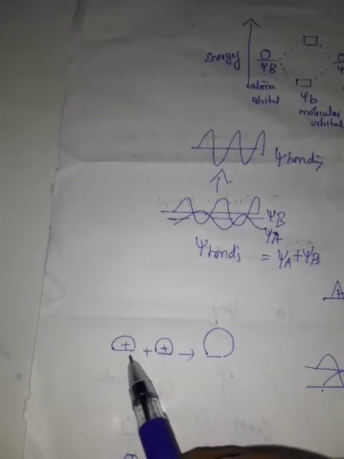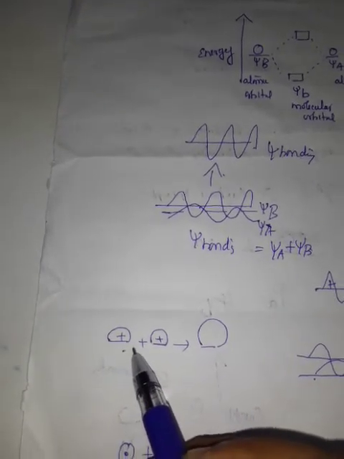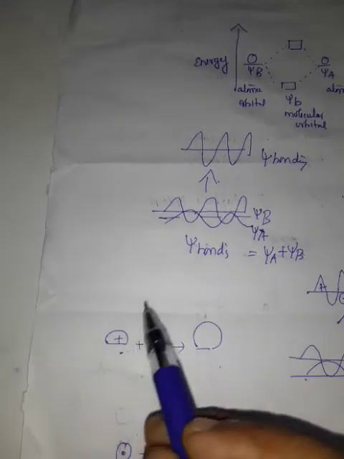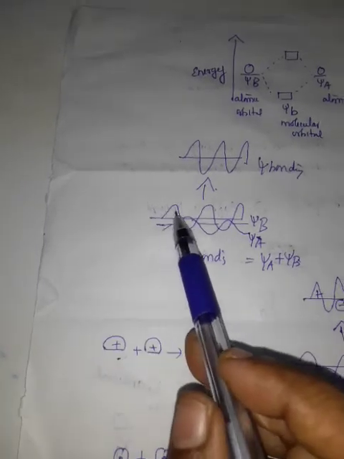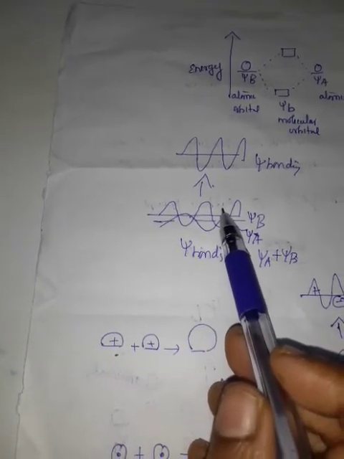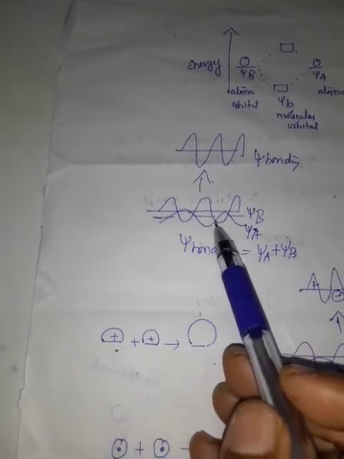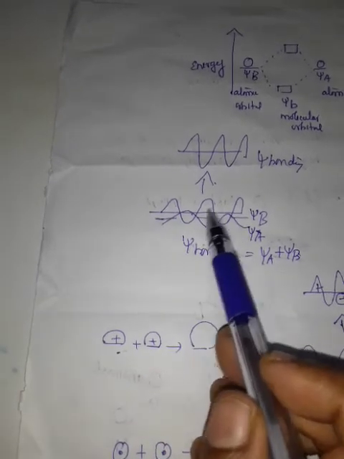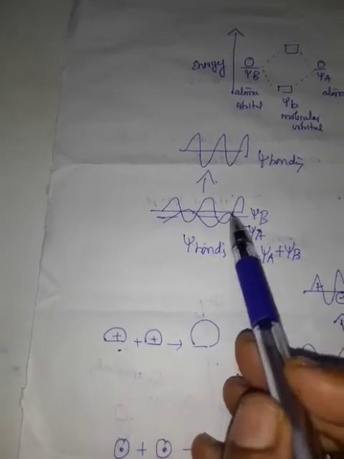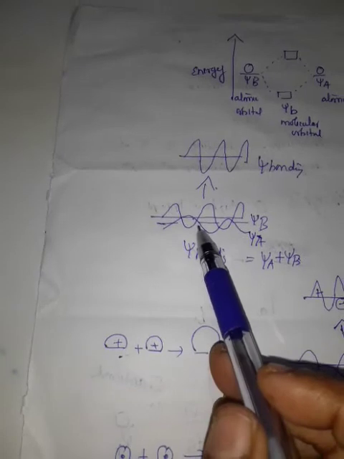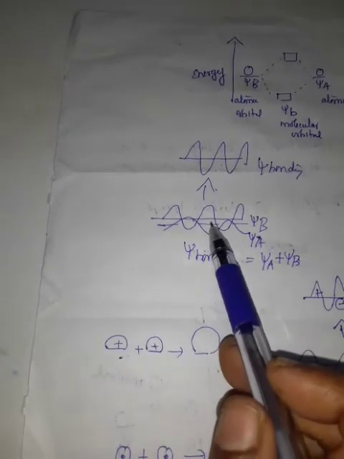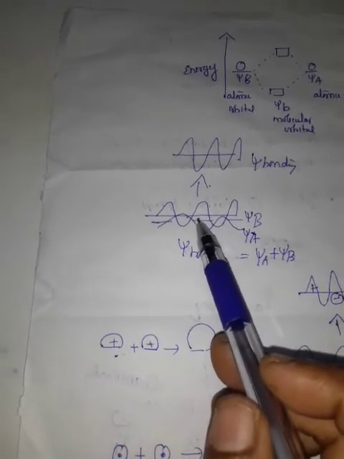See, that is the imaginary horizontal line. The electron wave above the horizontal line gives a positive sign, while that below is negative. So in this case, both electron waves are on the same side.